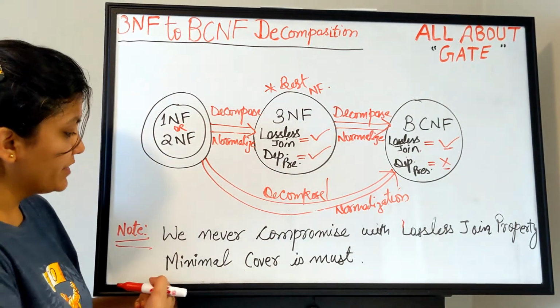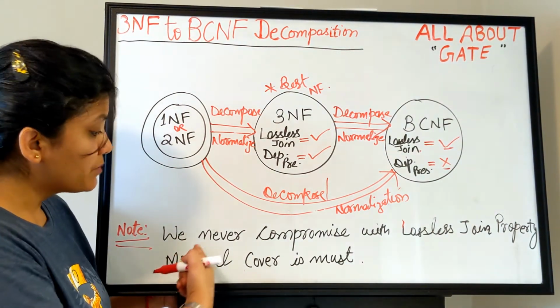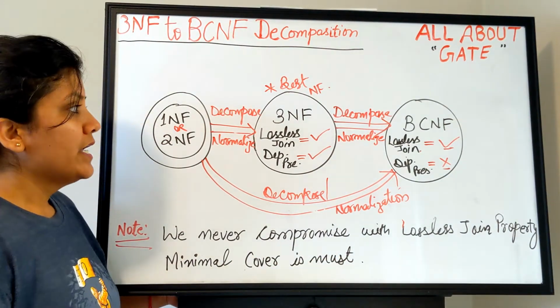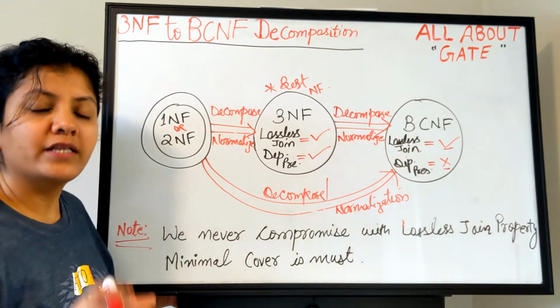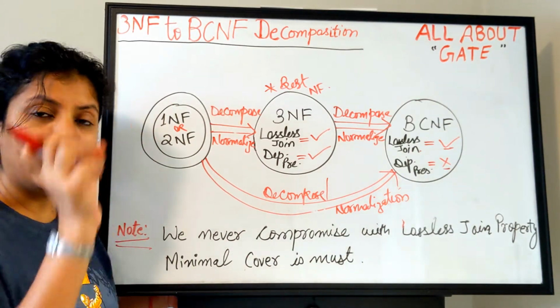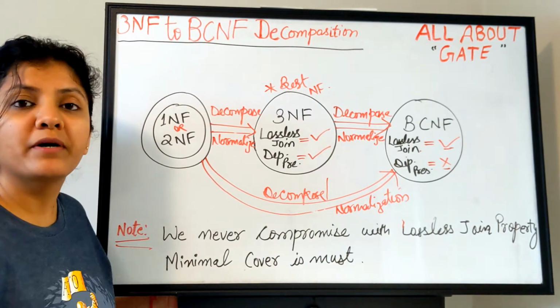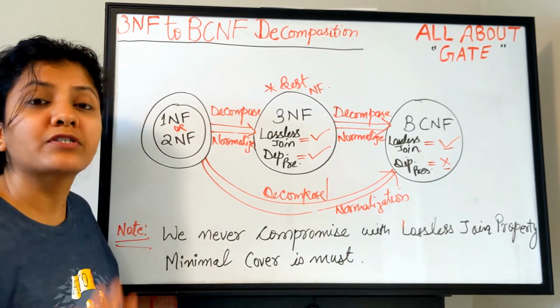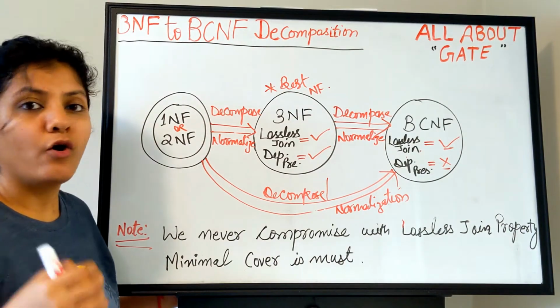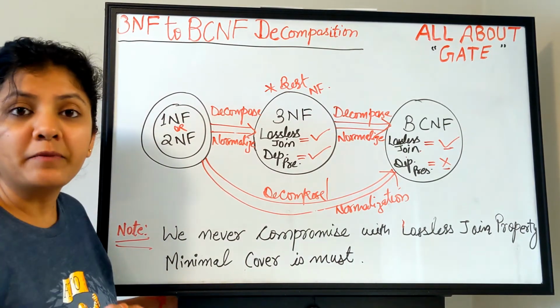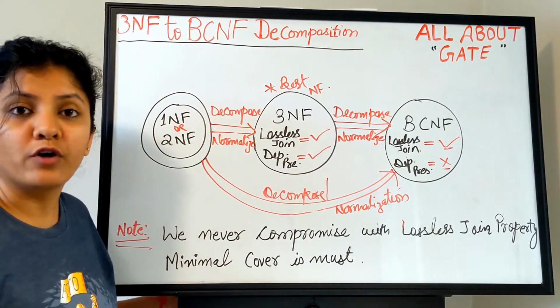The next statement which is important is minimal cover is a must. Minimal cover is a must means when you are decomposing the functional dependency set you have with you, it is likely that you do have a minimal cover. You don't have the redundant functional dependencies present in it. I hope you all understand what a minimal cover is. The canonical cover, the minimal cover that we understood in the understanding of normalization.